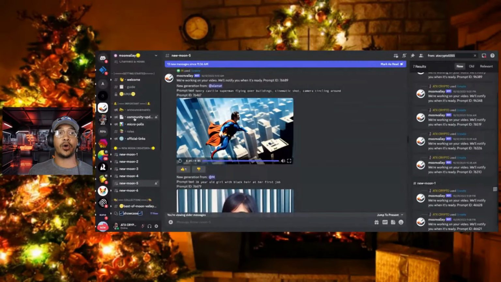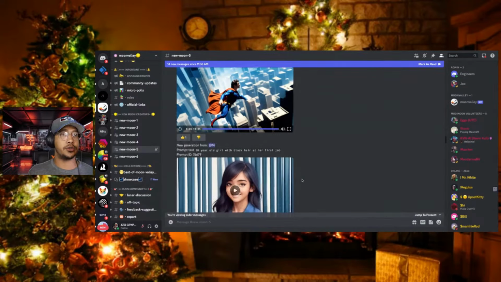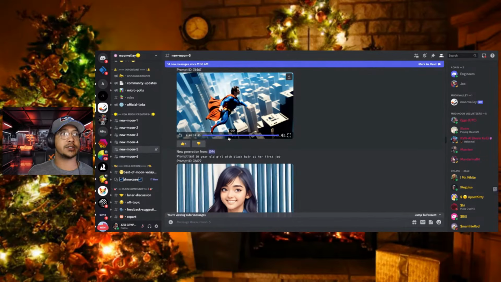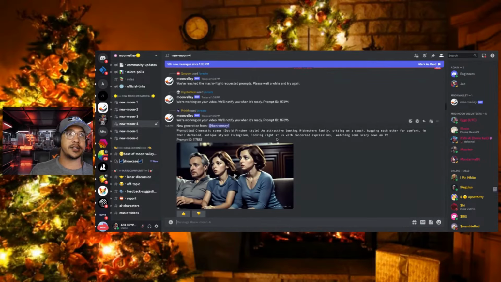Moon Valley is a free system at this point in time. So I highly would suggest, again, it is only through Discord. So you must have Discord in order to use Moon Valley. Keep that in mind. But I think it's worth it to go ahead and just make a Discord if you don't already, because you can make all of these fun stuff here, y'all.